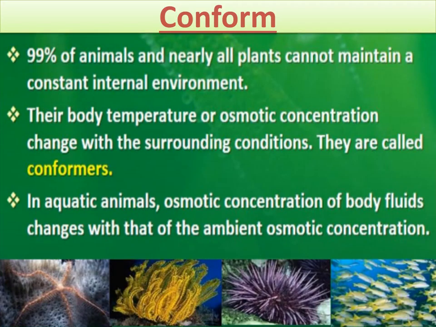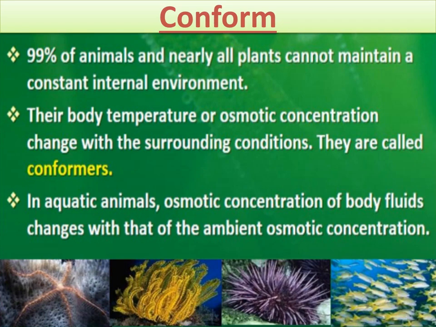The next way by which different organisms respond to abiotic factors is conform. After regulate, the next type is conform. 99% of animals and nearly all plants cannot maintain a constant internal environment like us. Their body temperature or osmotic concentration changes with the surrounding conditions. They are called conformers.